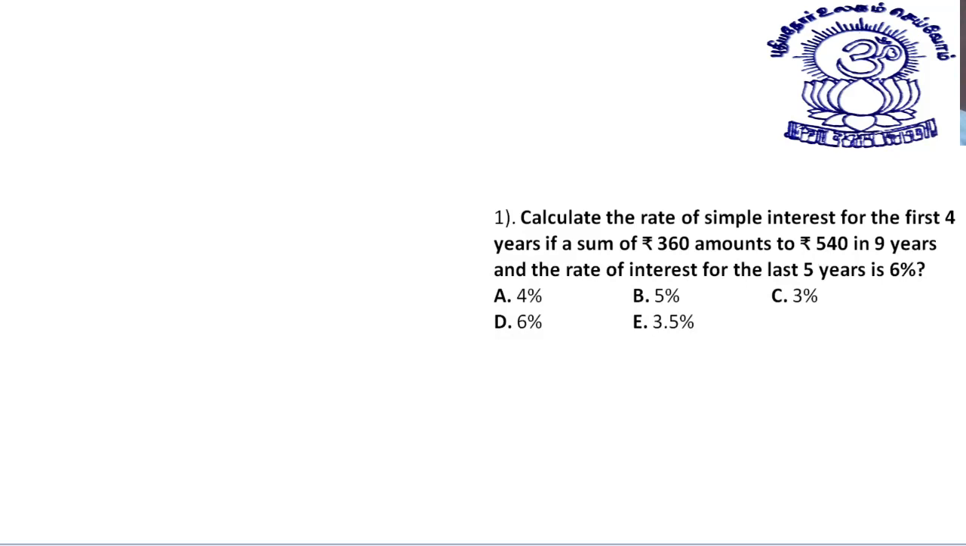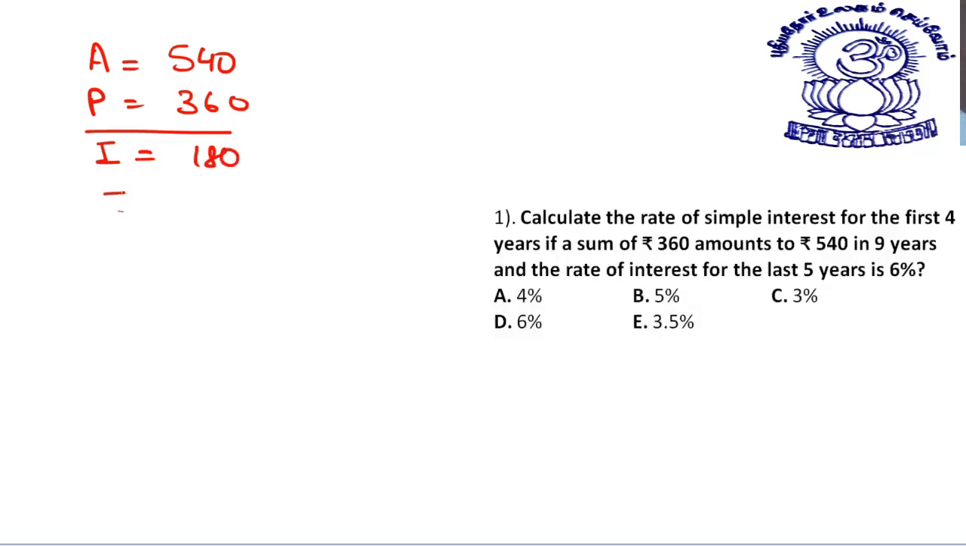Now we have one more question. Calculate the rate of simple interest for the first 4 years if a sum of rupees 360 amounts to 540 in 9 years, and the rate of interest for the last 5 years is 6%. See, first of all, what is the amount? The amount we get is 540. The principal was 360. The interest comes out to be 180. Now this total interest I is 180, and I can say I is equal to I1 plus I2.